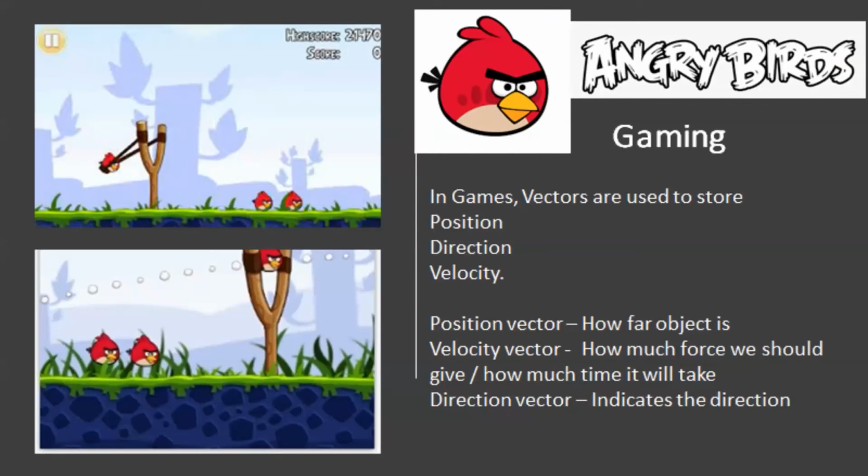For the position vector, we need to find out how far the object is. For the velocity vector, we need to find out how much force or how much time it will take to get there. The direction vector indicates the direction. So this is just a simple example of where the vector is being used. We have never thought that we are using vectors here.